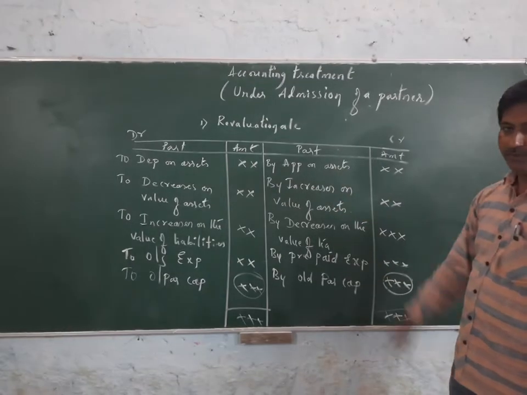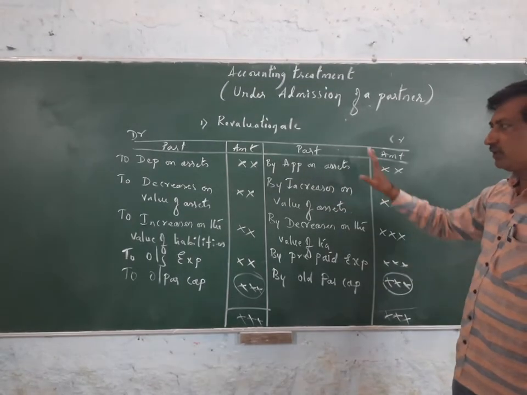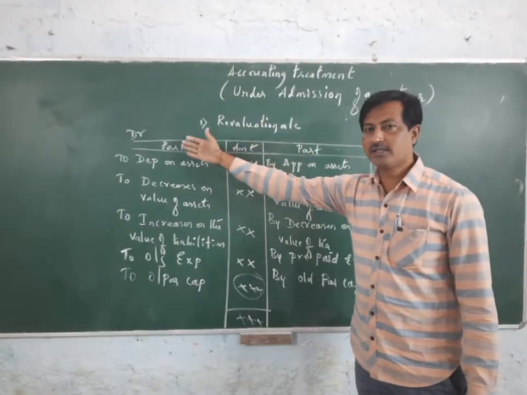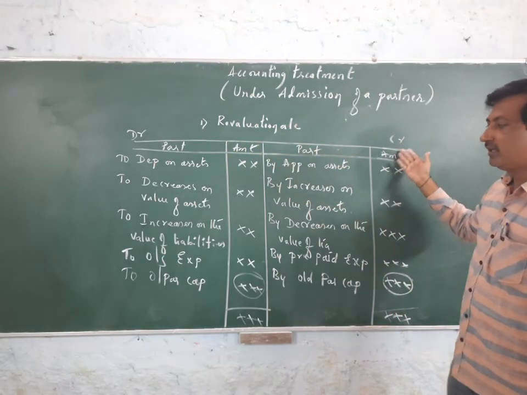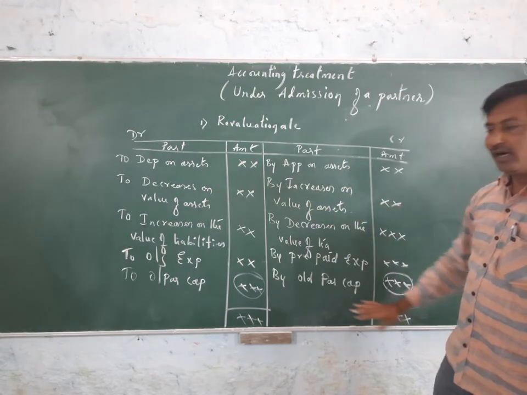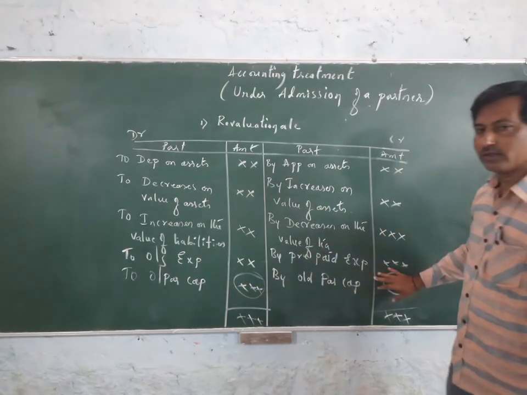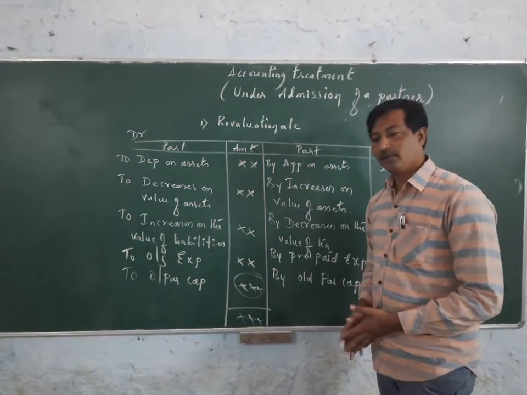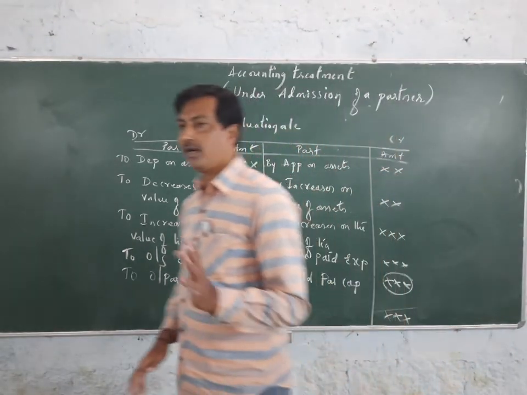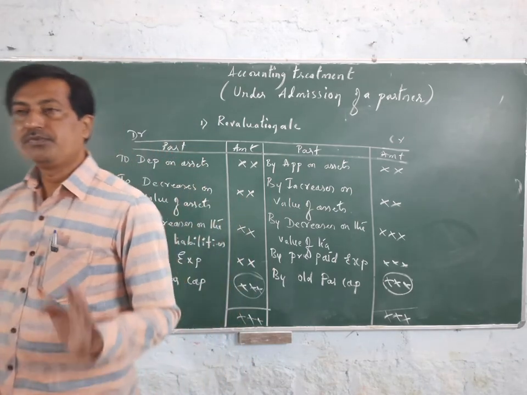Whatever the balance, either profit or loss, this account will be closed by transferring the balance to the old partners' capital accounts according to the old ratio.